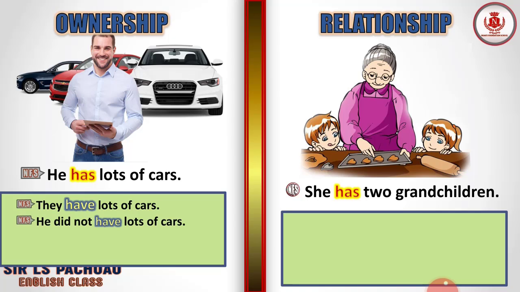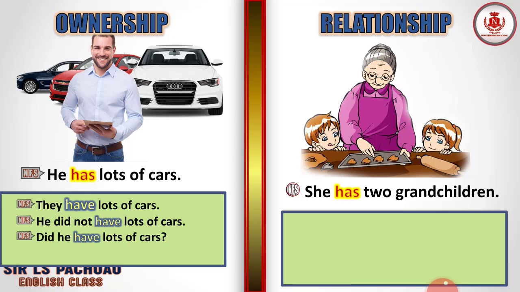He did not have lots of cars. Here, what do you find? Did not, right? He did not has. We don't say has anymore because we use the word did. So we are using the base form here, have. He did not have lots of cars. So did not, if there's a word called not, the sentence will be a negative sentence. Understand?